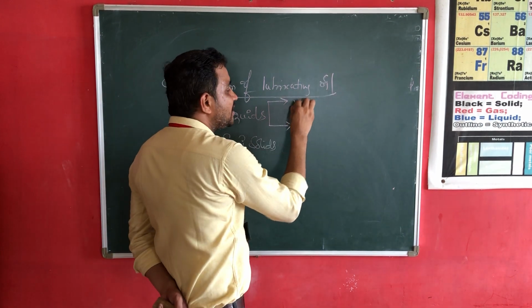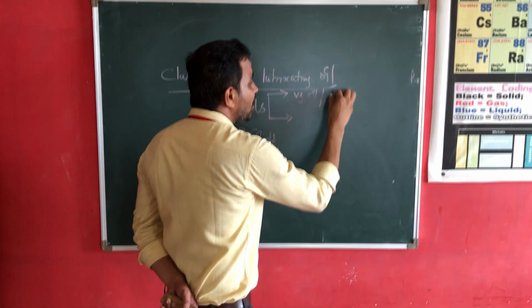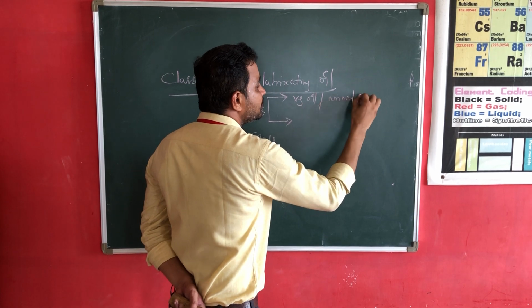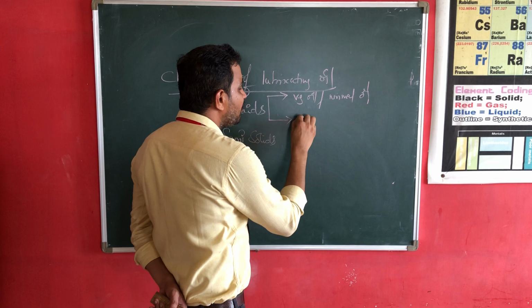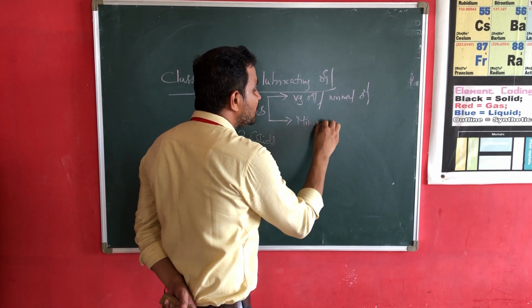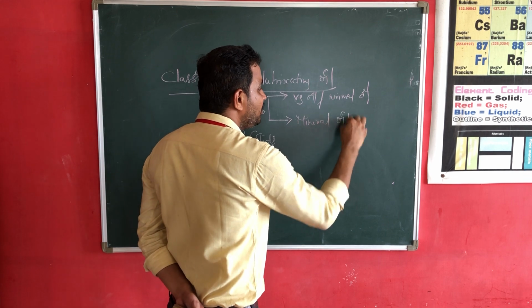as vegetable oils or animal oils. Another one is mineral oils. Mineral oil is nothing but extracted from petroleum.